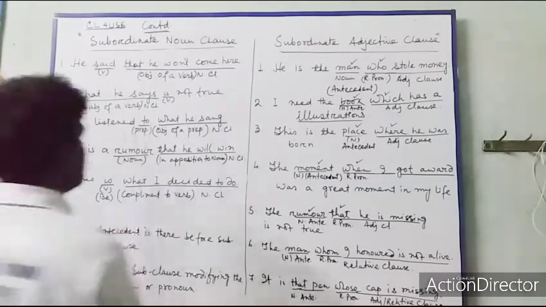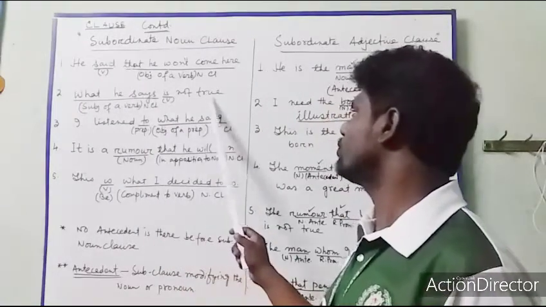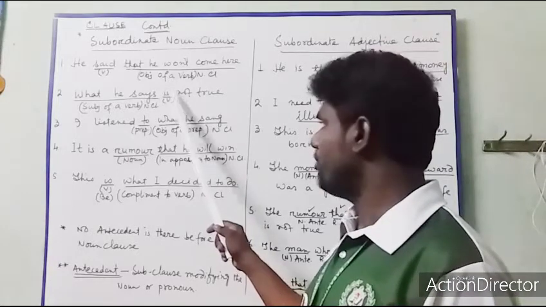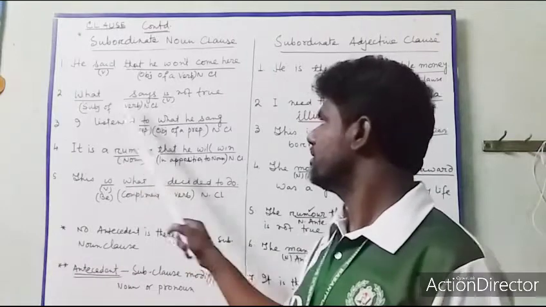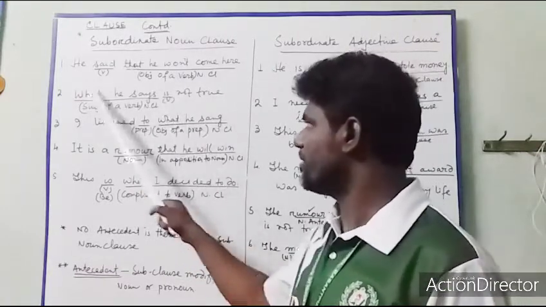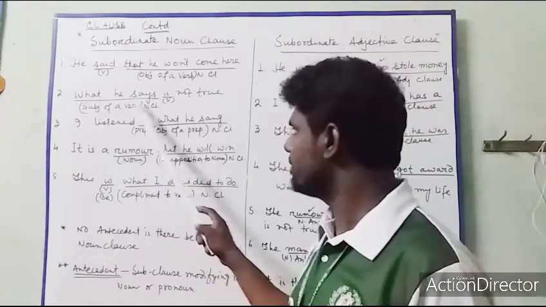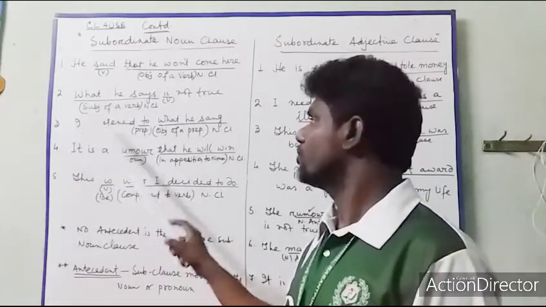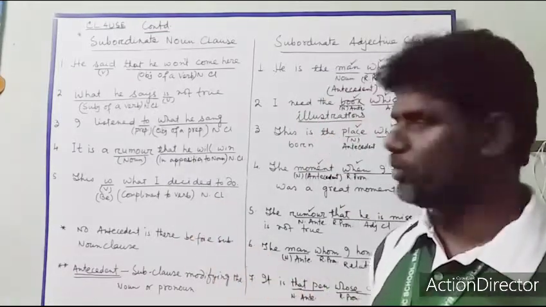Okay, now the next sentence. What he says is not true. The main verb is here, and before the verb is the place of subject. Before the verb subject, after the verb object. So in this place of subject, this clause is a subclause. So this subclause is the subject of a verb, and it must also be a noun clause.